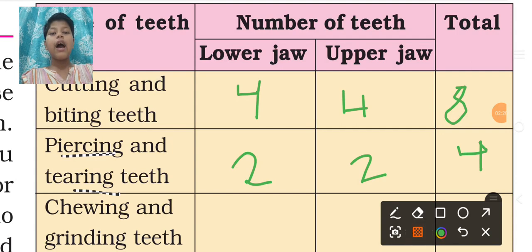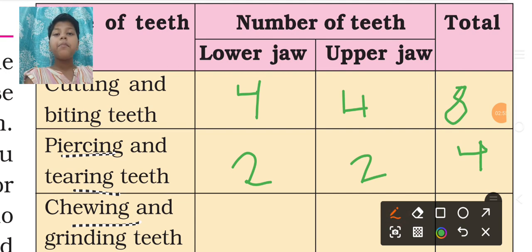Now next we have chewing and grinding teeth, which help us to chew and grind, which are the premolars and the molars. Premolars are 2 and molars are 3. So in the lower jaw, the total number of premolars and molars is 3 plus 2, 5, and on the other side 3 plus 2, 5, so 10.